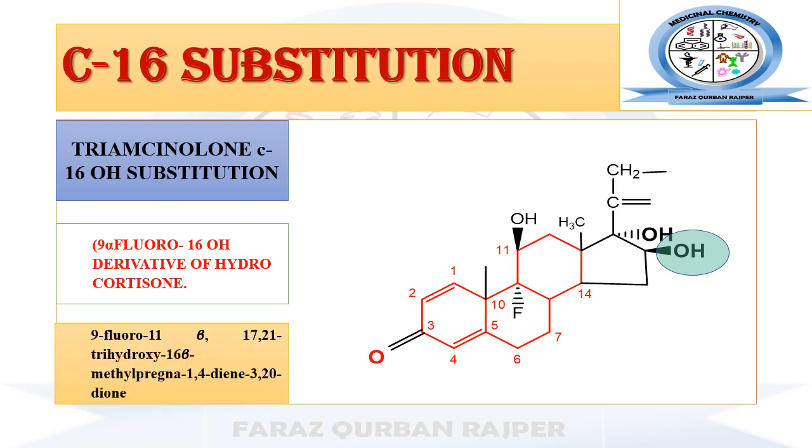This is the chemical name for triamcinolone. It is 9-alpha-fluoro-11-beta-17-21 trihydroxy 16-beta-methyl pregna-1,4-diene-3,20-dione.